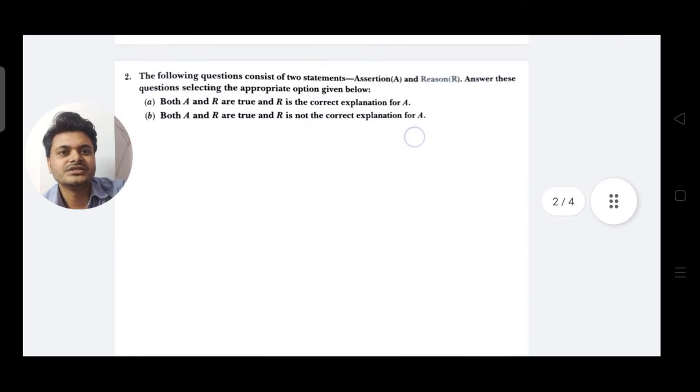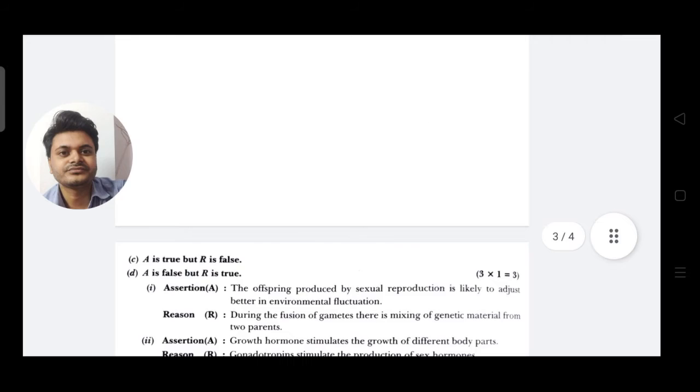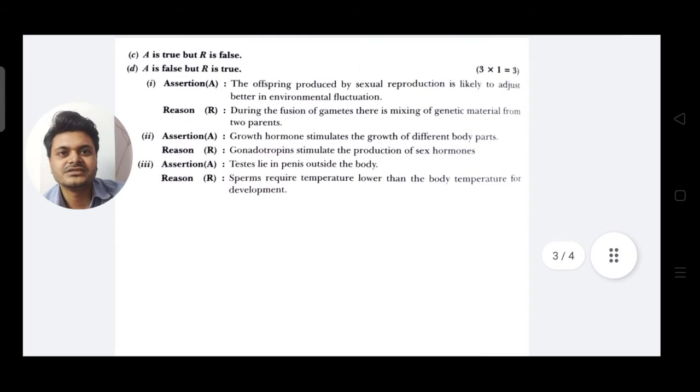Here you can see the same statement. The following question consists of two statements, assertion and reason. Answer the question selecting the appropriate options given below. The first option is when both assertion and reason are true and R is the correct explanation of A, and B is when both assertion and reason are true and R is not the correct explanation of A. C is assertion is true and reason is false. D is assertion is false and reason is true.